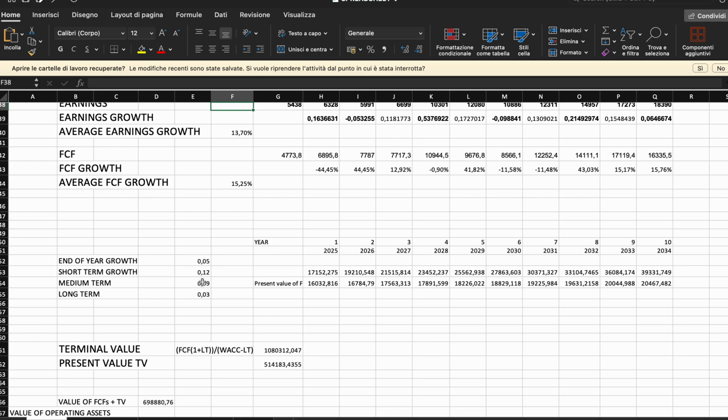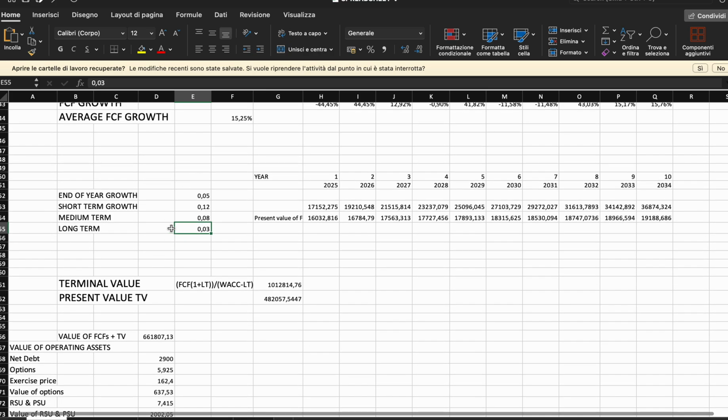And then we see it going down as time goes. So we stay conservative, and I take the long-term growth to be 3%, because it's widely regarded that that is the sustainable growth for the US in this case.